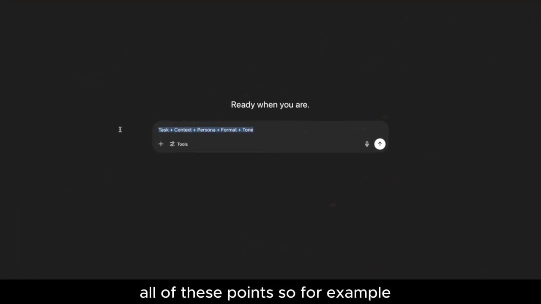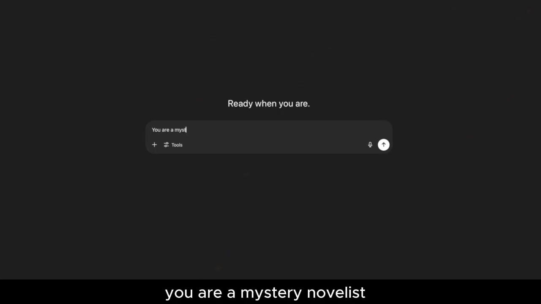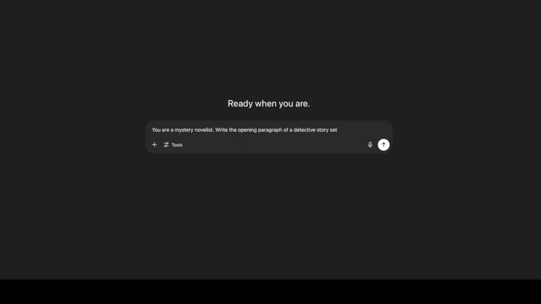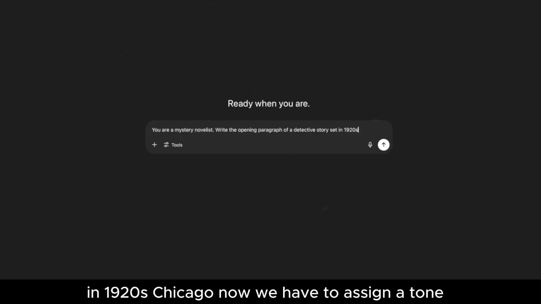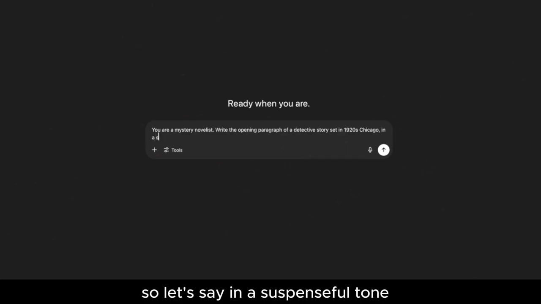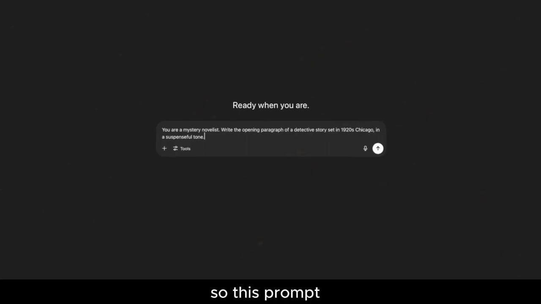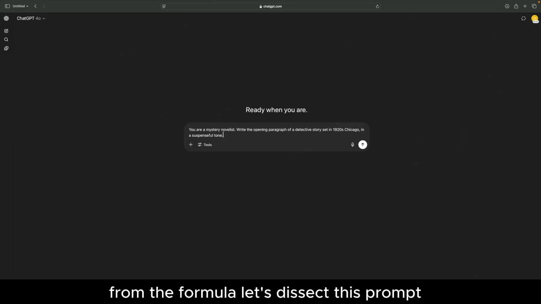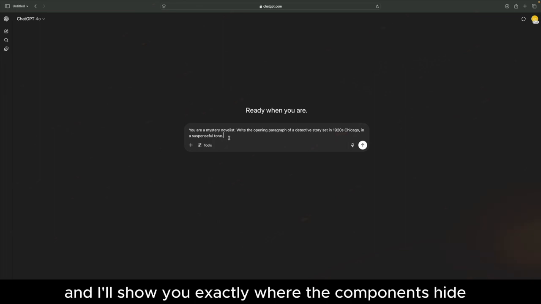So, for example: You are a mystery novelist. Write the opening paragraph of a detective story set in 1920s Chicago. Now we have to assign a tone. So let's say in a suspenseful tone, and that would be the end right there. So this prompt has been crafted with all of the components from the formula. Let's dissect this prompt and I'll show you exactly where the components hide.